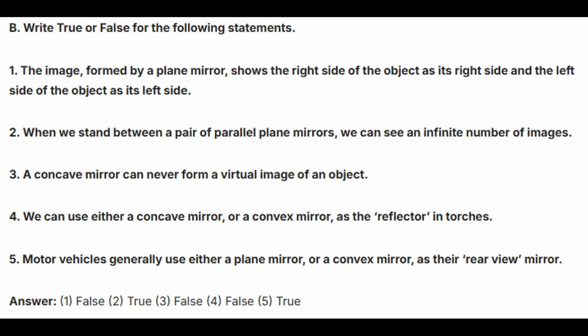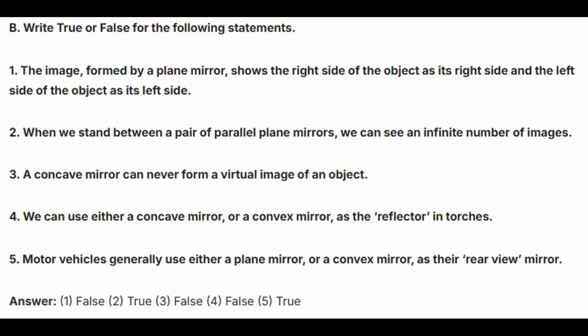B. Write true or false for the following statements. First, the image formed by a plane mirror shows the right side of the object as its right side and the left side of the object as its left side. False. Second, when we stand between a pair of parallel plane mirrors, we can see an infinite number of images.